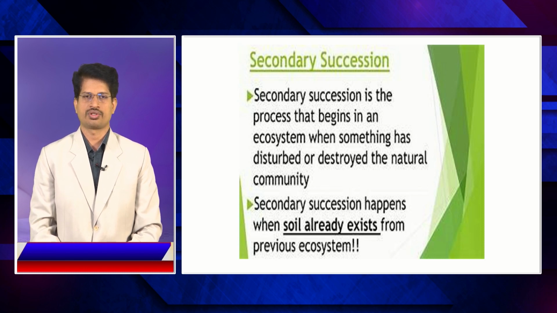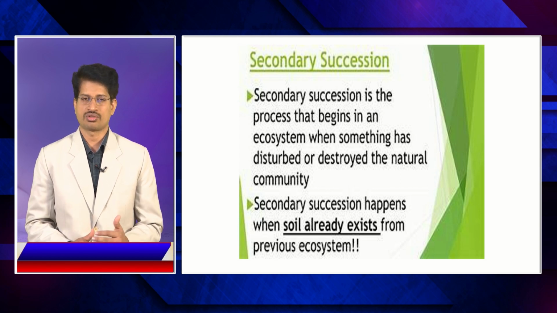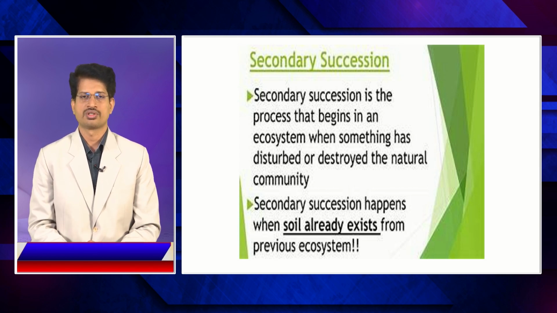Secondary succession is the process that begins in an ecosystem when something has disturbed or destroyed the natural community. So, secondary succession happens when the existing primary succession has been destroyed. Secondary succession happens when soil already exists from previous ecosystems.